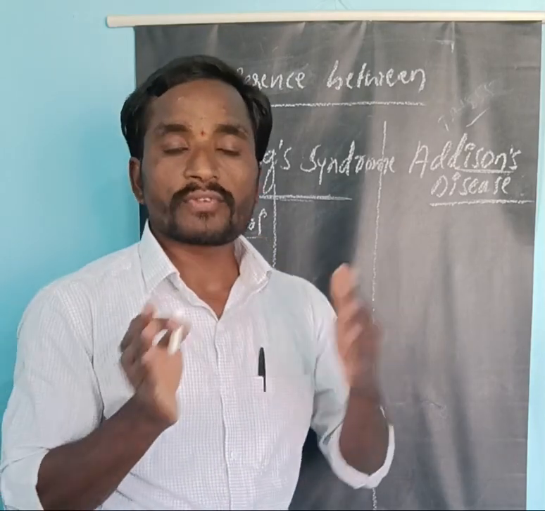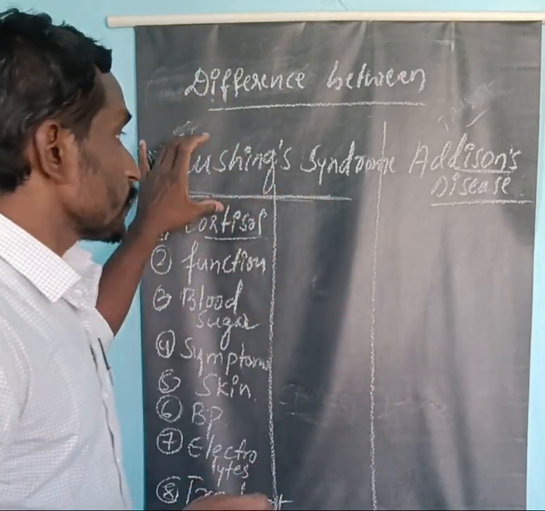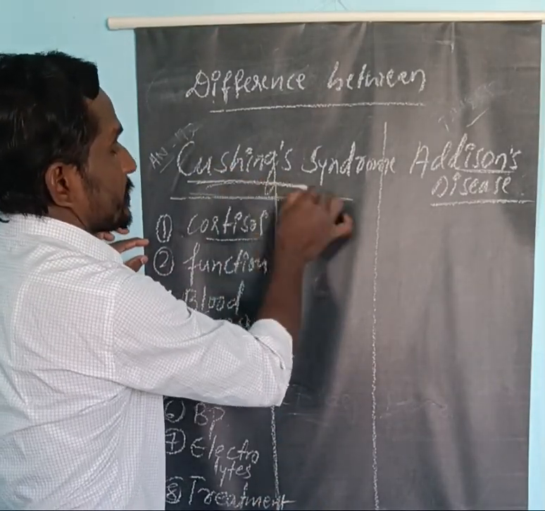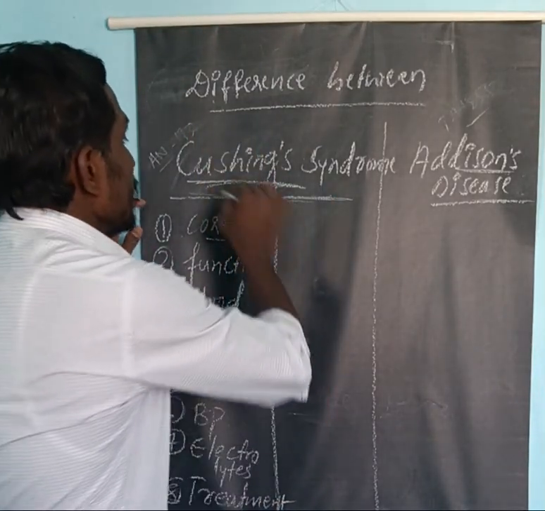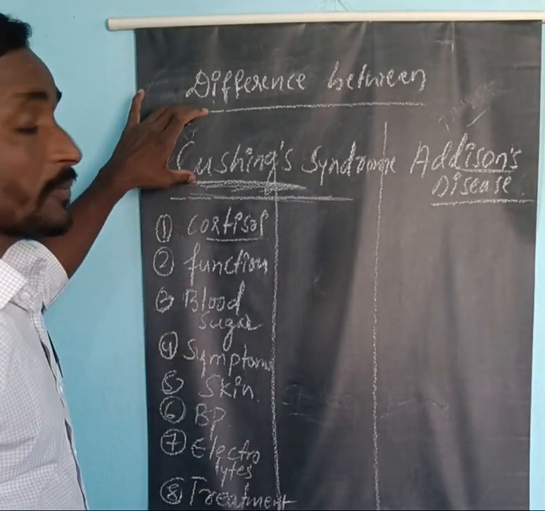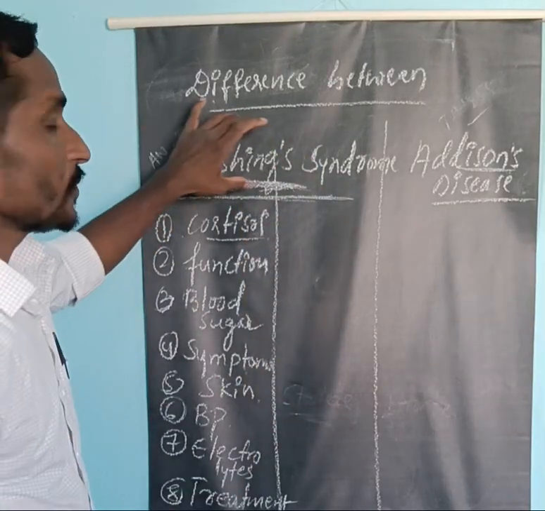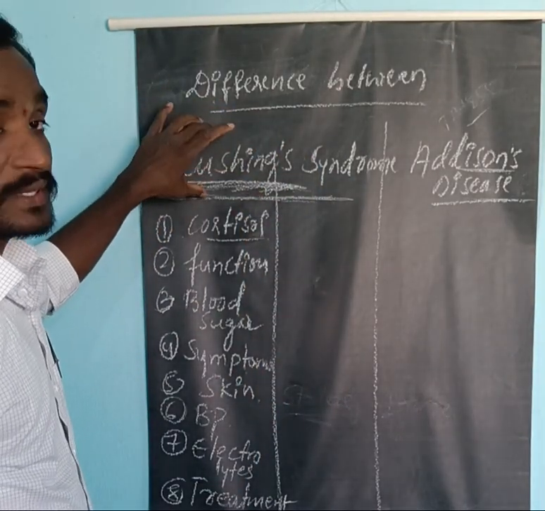So let us see what the difference is when comparing Cushing syndrome and Addison's disease. The first note is why it is called Cushing syndrome. Because the American neurosurgeon Dr. William Harvey Cushing first discovered it in 1932. For that reason, the name given is Cushing syndrome.